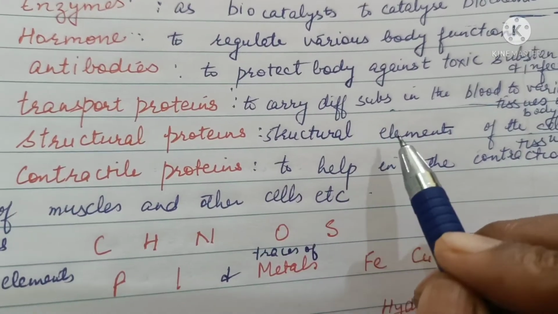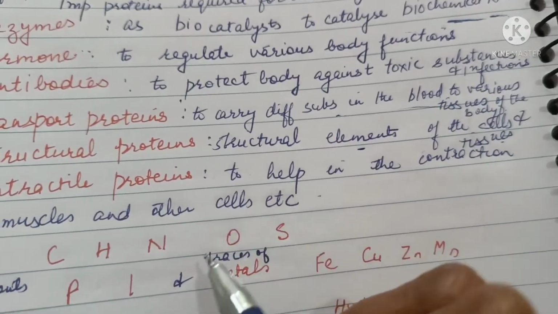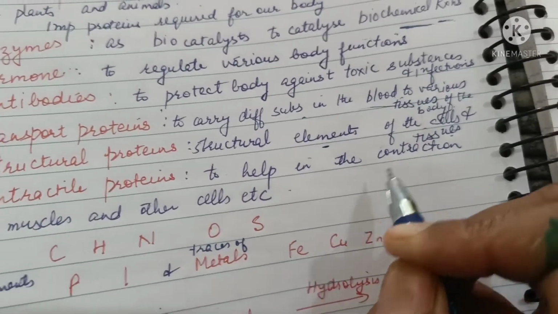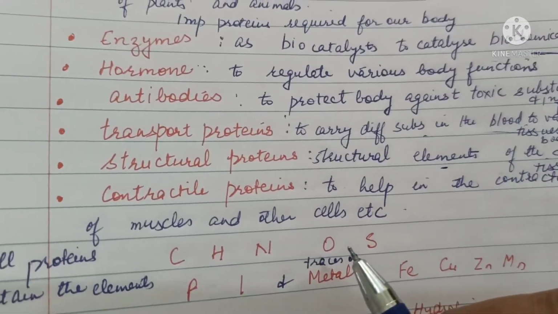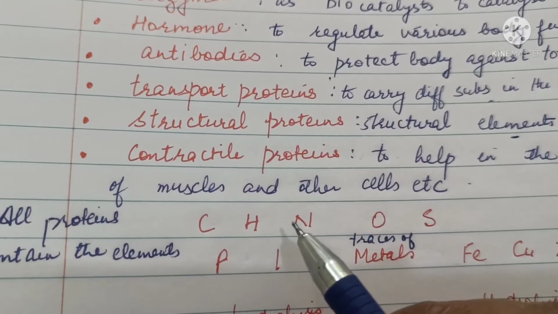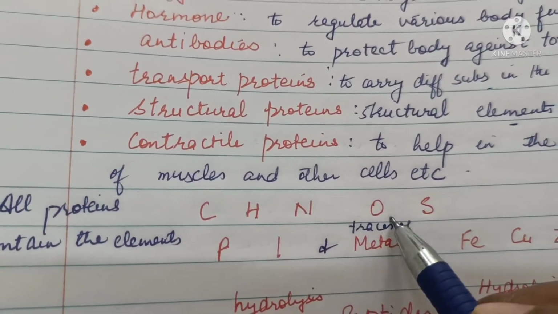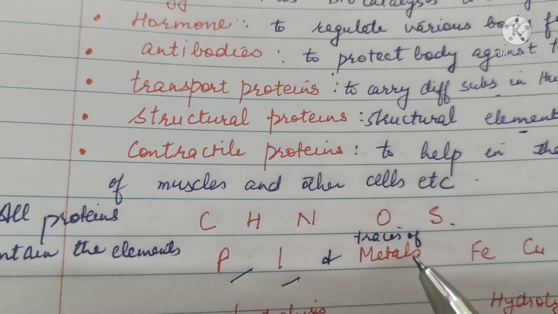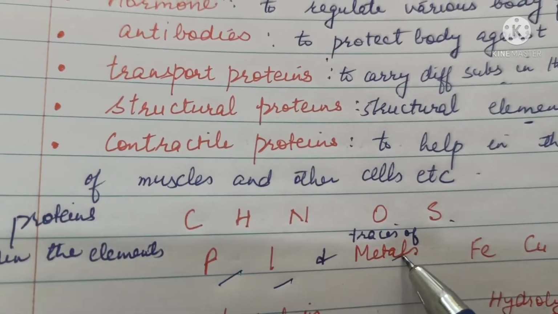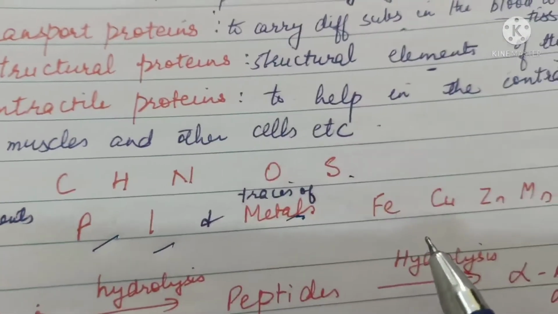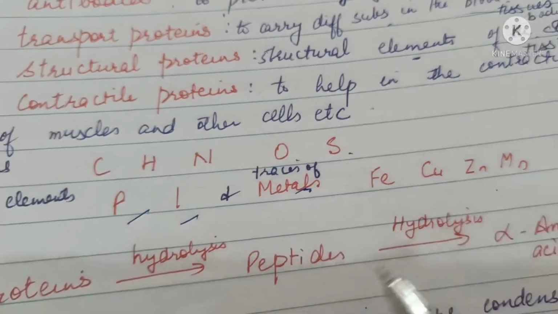Structural proteins form the structural elements of the cells and tissues, and contractile proteins help in the contraction of muscles and other cells. All proteins contain the elements carbon, hydrogen, nitrogen, oxygen, sulfur, and some elements like phosphorus, iodine, and traces of some metals such as iron, copper, zinc, and manganese.